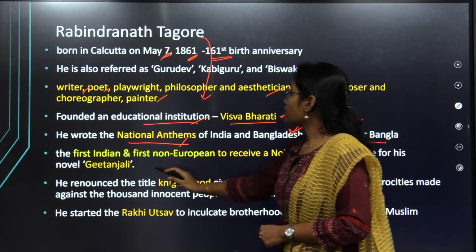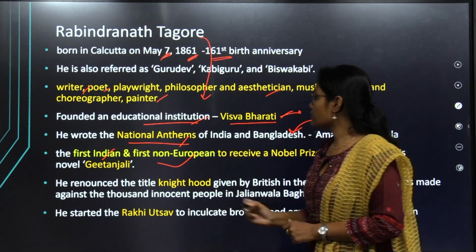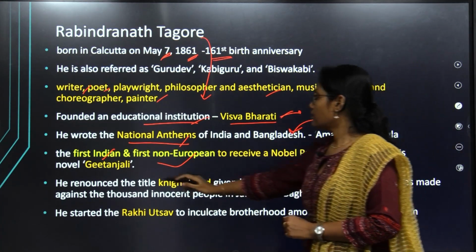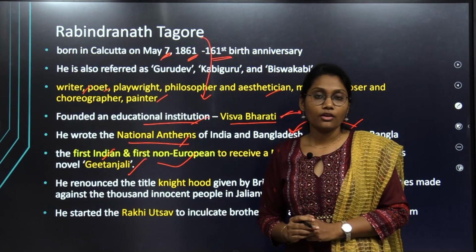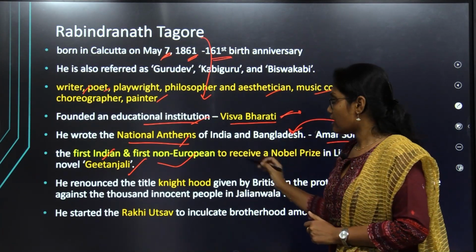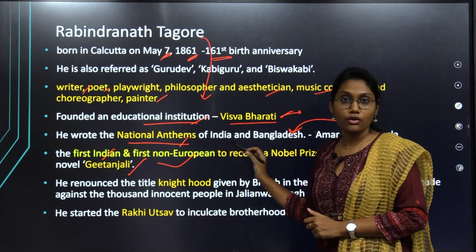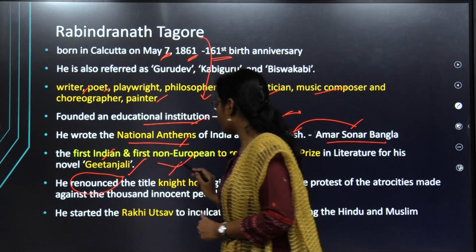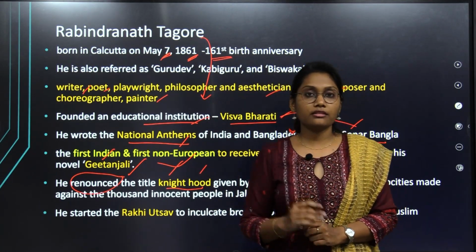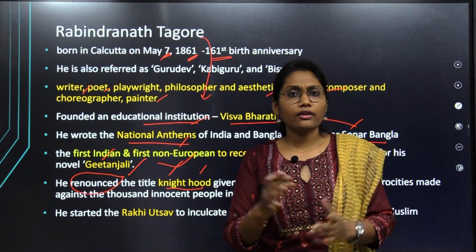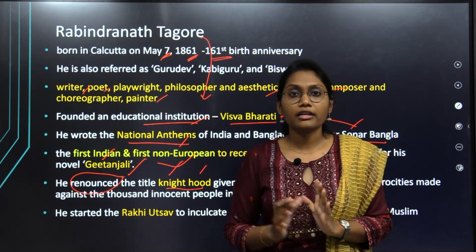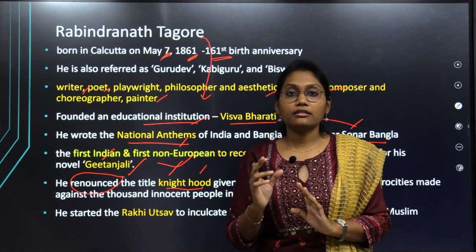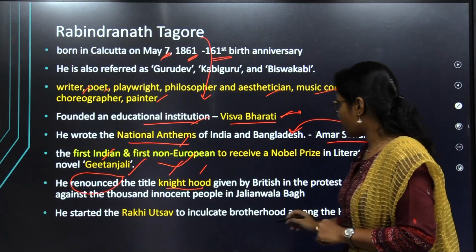Okay, and he is the first Indian and the first non-European to get the Nobel Prize for his poetical work, Gitanjali. For Gitanjali, he got the Nobel Prize, and he is the first Indian and the first non-European personality. Also, he renounced the knighthood. Actually, he was given the title of knighthood for his acts in all his fields by the British government. But as a protest against the Jallianwala Bagh massacre, he renounced his title, the knighthood. Okay, it is also very important.